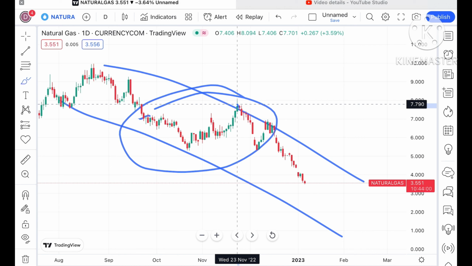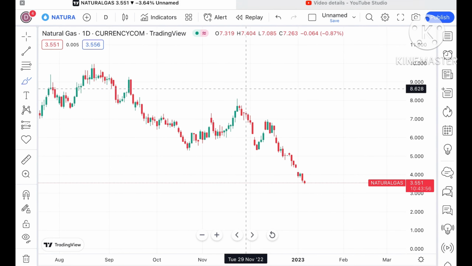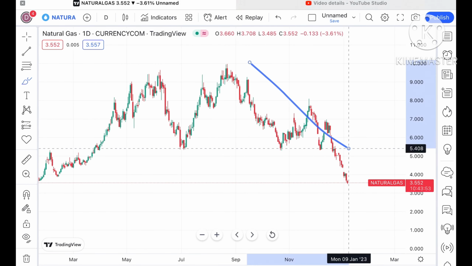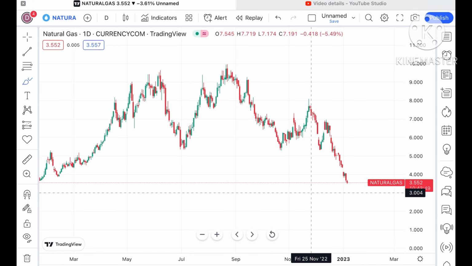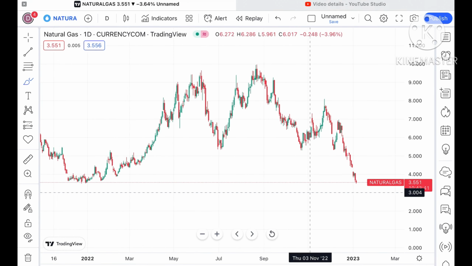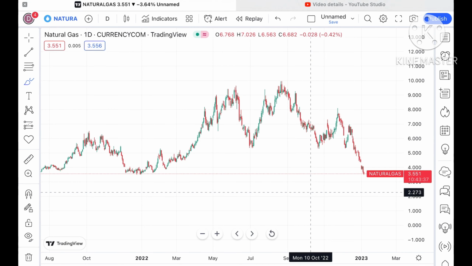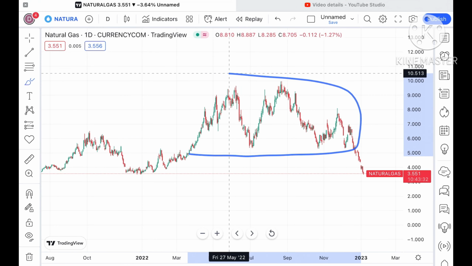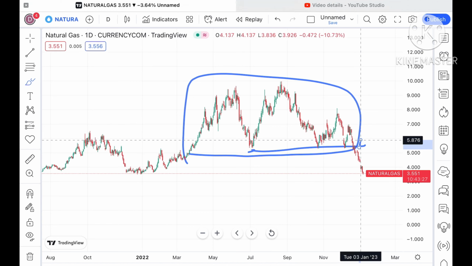If you look at this chart from September to November, a range formed, and this range is quite volatile. The price of natural gas tried to move upside, but after a level of 8.1 it started moving further down because of the Russian invasion. Another important factor is that the Fed was continuously increasing the rate and the US dollar was getting strengthened, which also affects the price.